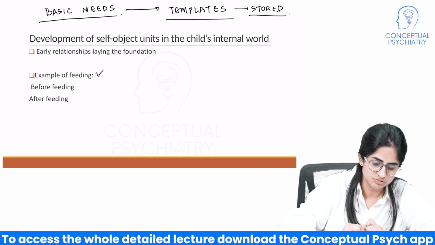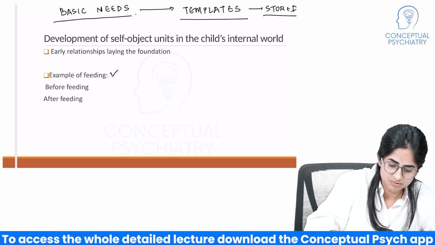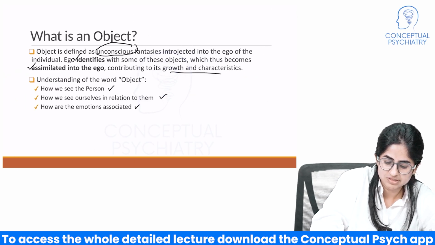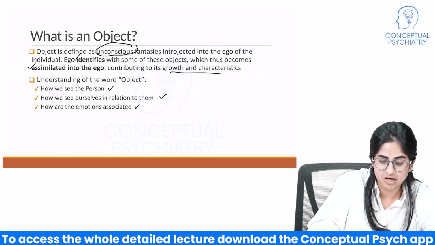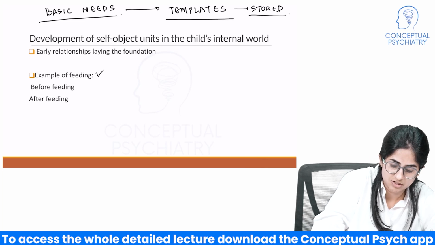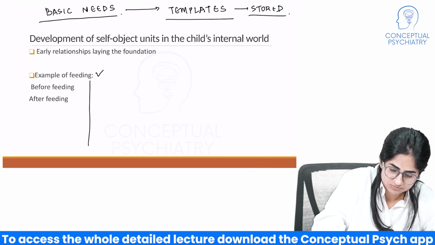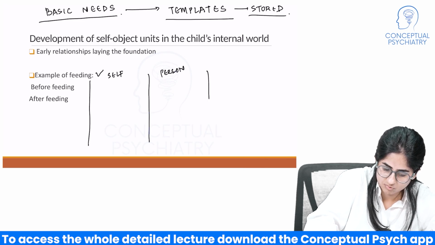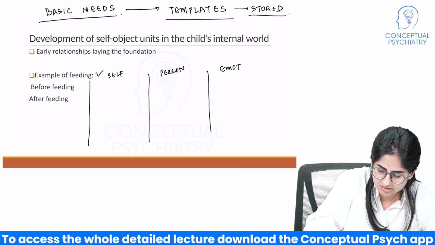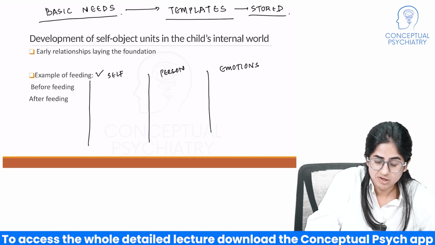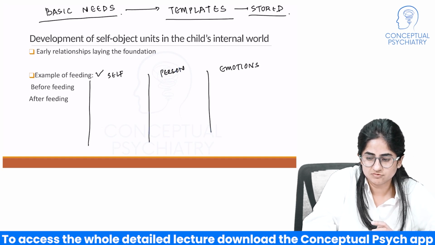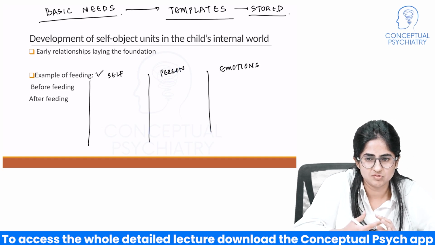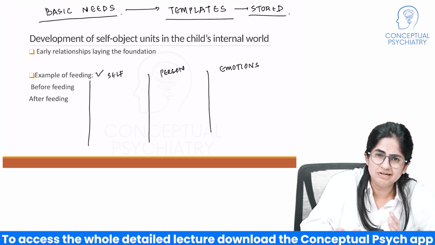We will go again with the same example of feeding. Okay. Now, here we have looked upon three things: how we see the person, how we see ourselves in relation to them, and what are the emotions associated. So, similarly, self, person, and what are the emotions associated. Okay, so before feeding, the view of the self was that the child was feeling hungry. He was feeling that he is maybe a little bit needy.